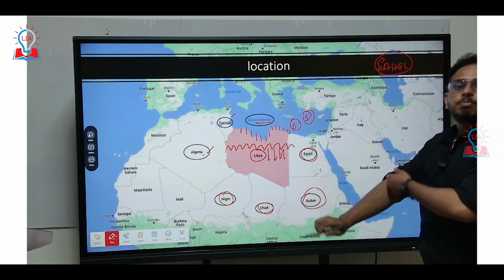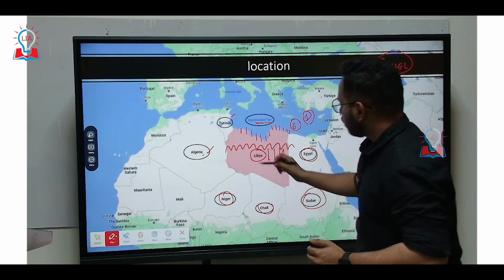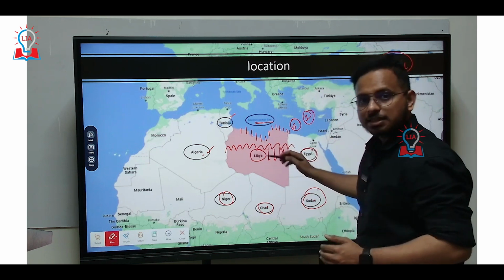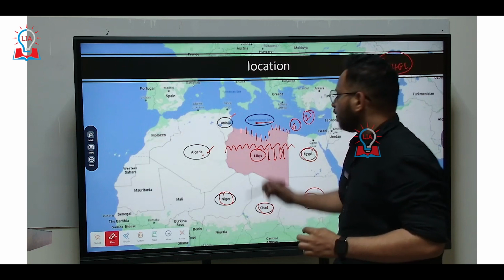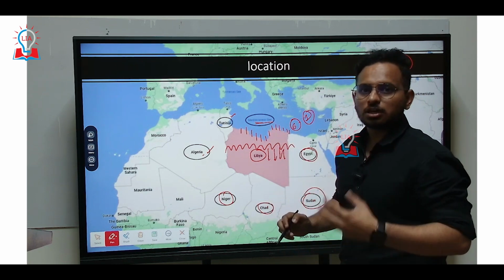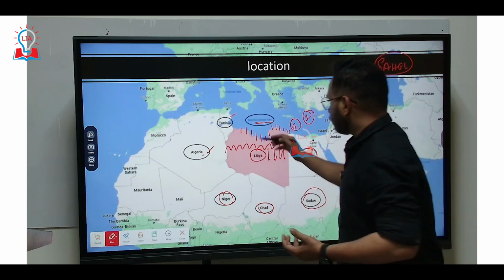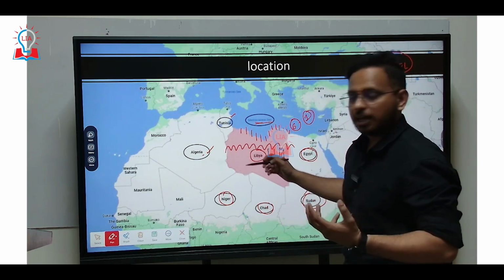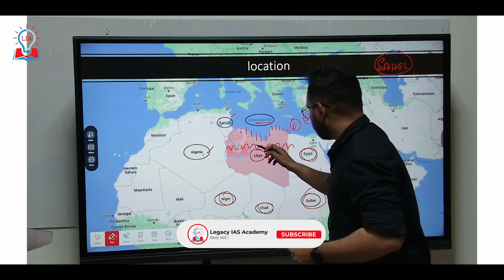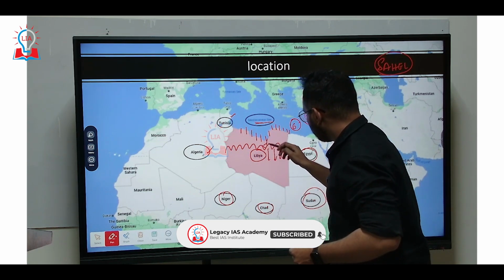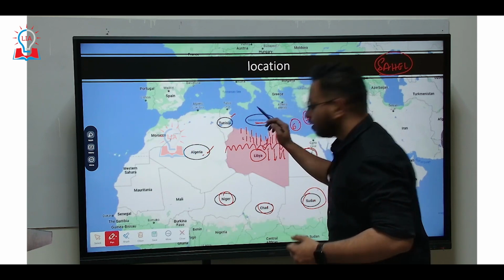Because of this shape of the landmass and the location of the forests in this mountain, if there is a huge rainfall from the clouds propagated by the Mediterranean Sea, which carry moisture, the rainwater that falls on this mountain flows towards this part of Libya because of the slope.